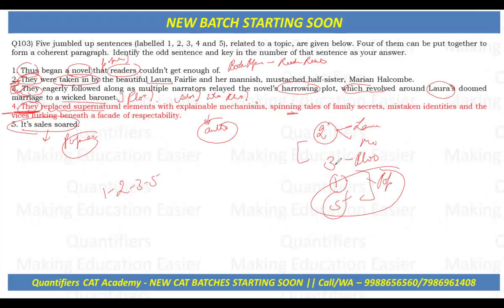The fourth is different because it talks about a literary movement or style in general, while the other four sentences all describe the same particular novel: its characters, plot, form, readers' reactions, and sales. The others are about a specific novel, and the fourth is a general statement about a change in style or genre, from supernatural elements to explainable mechanisms. And "they replaced" most probably refers to the authors or the editors. So that's the reason that the fourth is the odd one out. Hope you got this particular question.